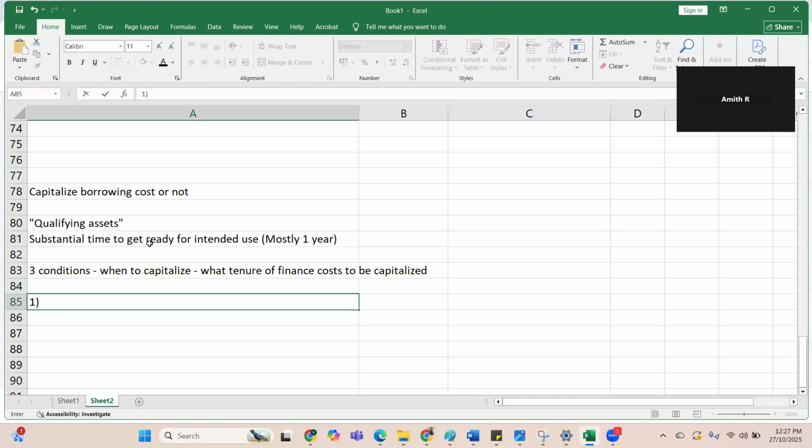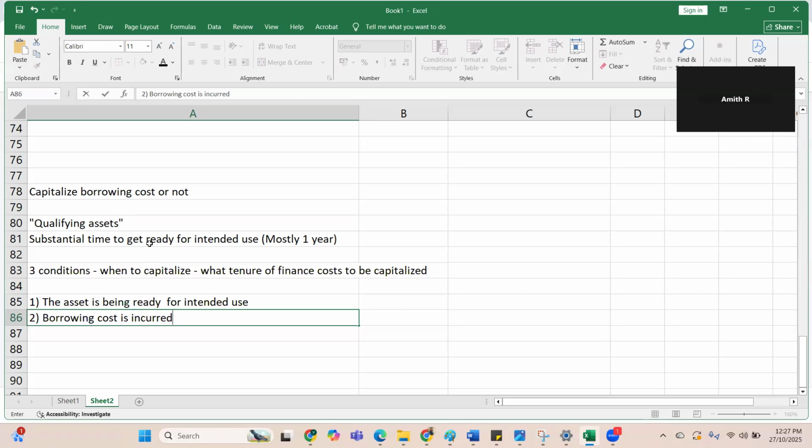One, the asset is being made ready for intended use. Then the borrowing cost is incurred, and further costs are incurred.